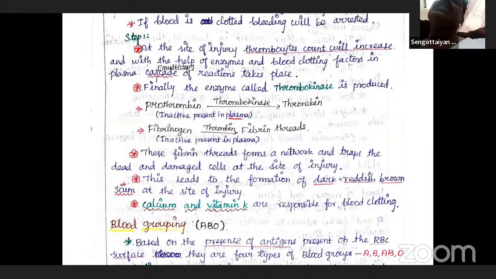Fibrinogen is a soluble form which is converted into the insoluble form, which is called fibrin.